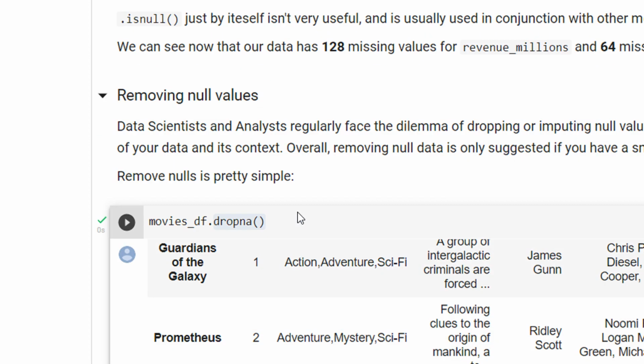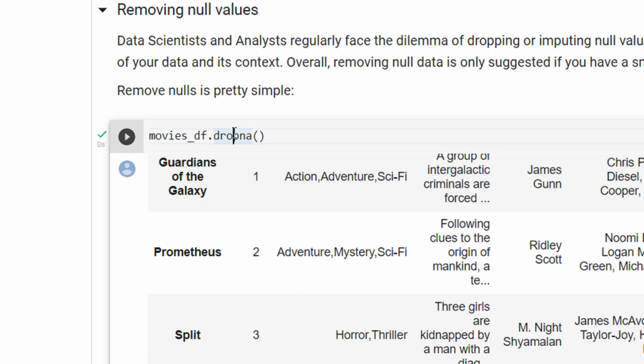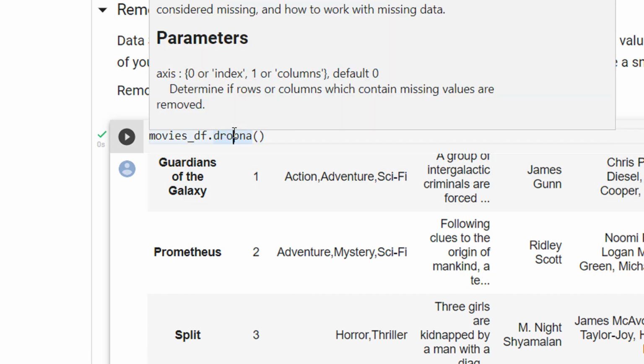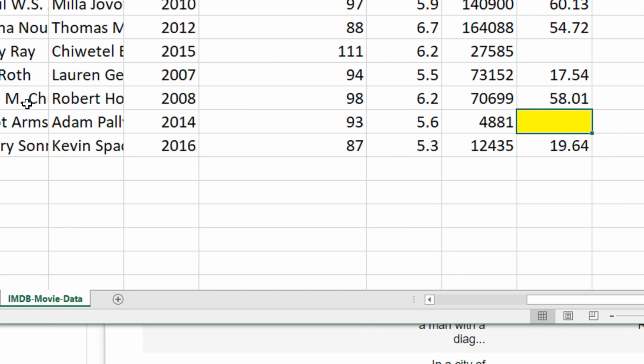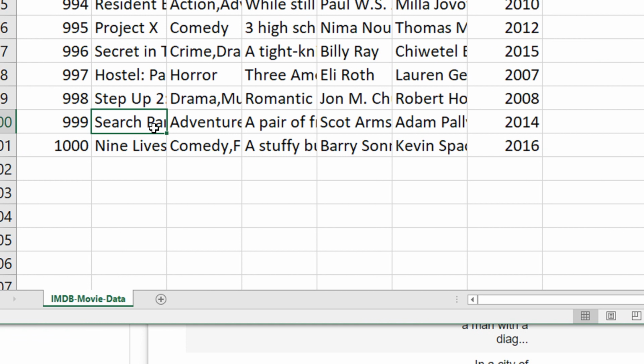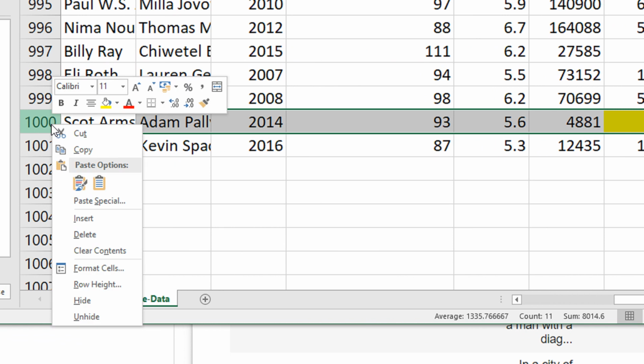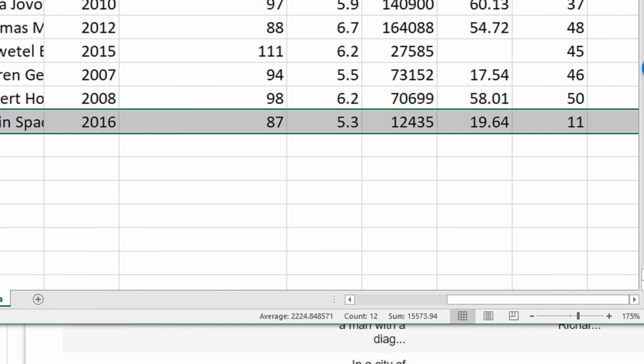Now why did I get 838? You may say that 128 plus 64 will be 192, right? But what dropna does is that any row that contains a null value, it will directly remove that particular row. In case you see, we had the Search Party movie, which was basically an empty row, this yellow one. What dropna does is it will just delete this row.